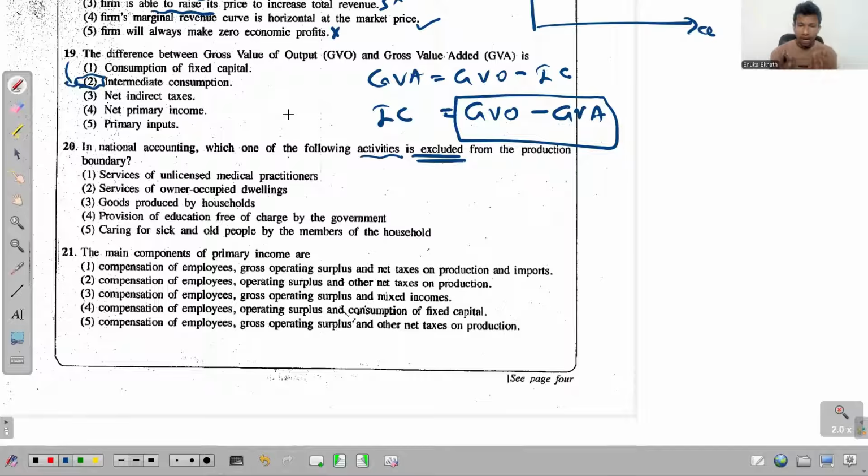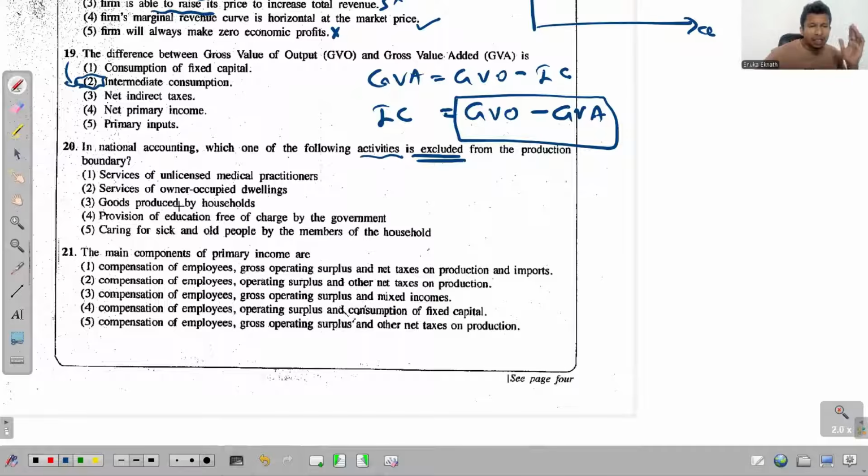We use this production boundary to decide whether we should include this thing in the calculation of national accounting or exclude it. These are theoretical things, already very well recognized. If you remember it a little, you can find the answer.